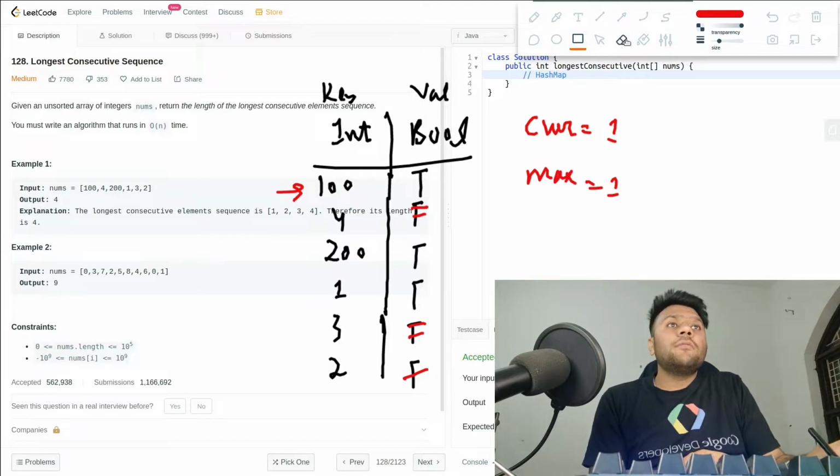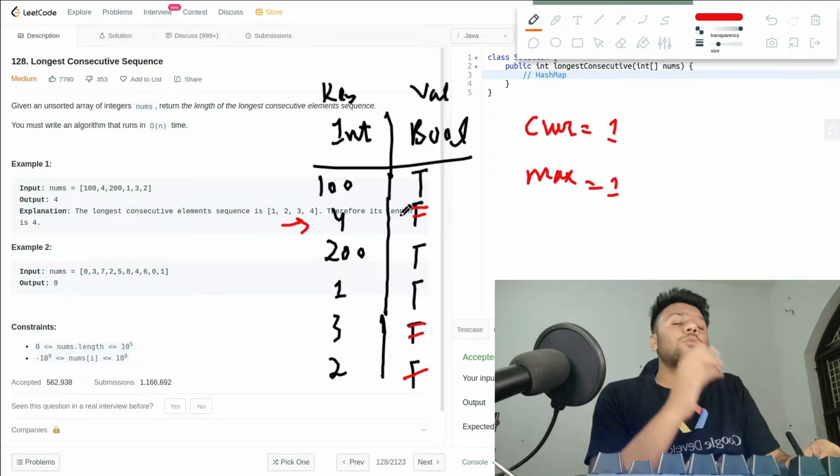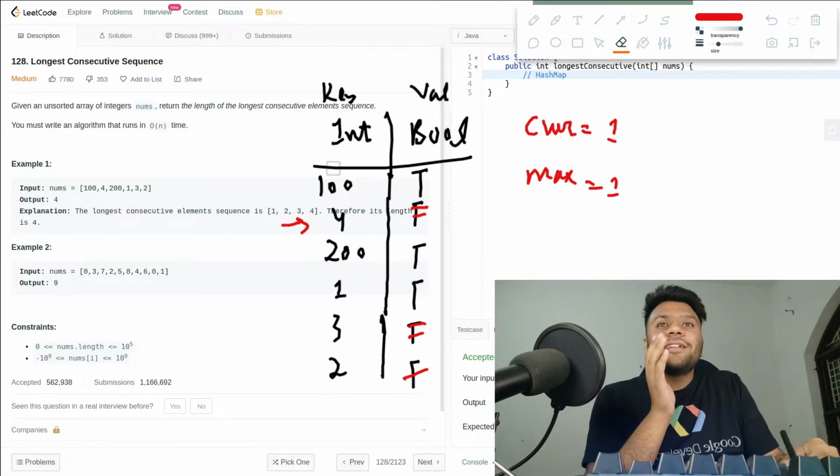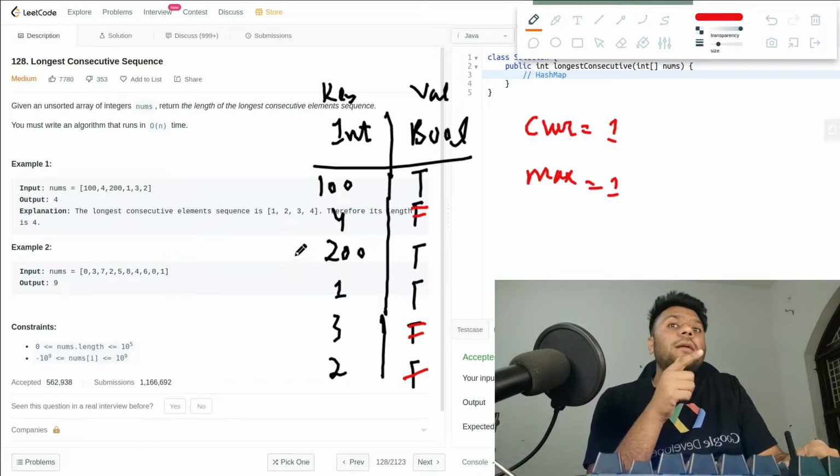So what I will do, I will just simply remove it from over here, and I will come over here to this one. Okay, now I am on my 4. It will check, does 4 plus 1... oh sorry, my mistake. So it will never work on false. It will only work for the true one. Okay guys, so now it will come over here on 200.